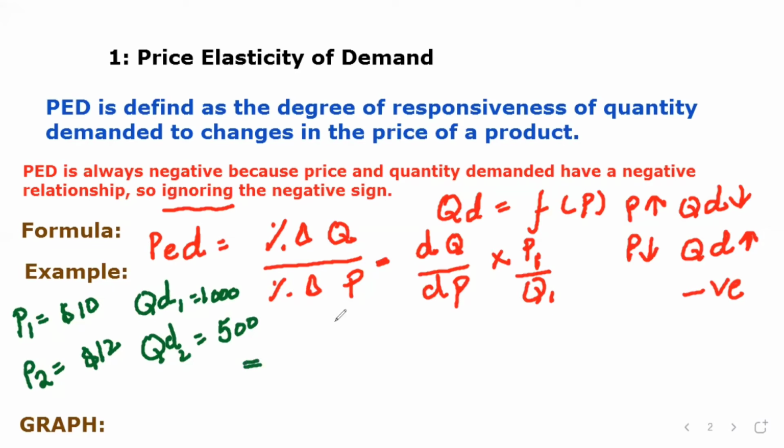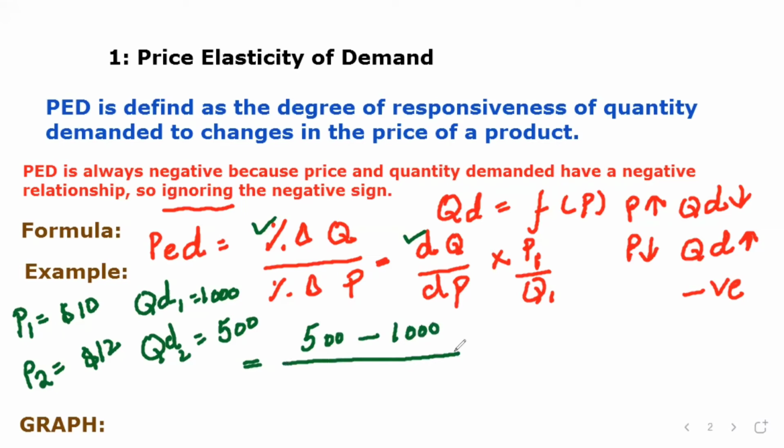Now we put these values into our formula. It is easier if we use this one, because here we do not need to find the percentages. Otherwise we can use the other formula also; both are correct. But right now I'm going to use this one. Delta Q means the difference between the Q values: 500 minus 1000.